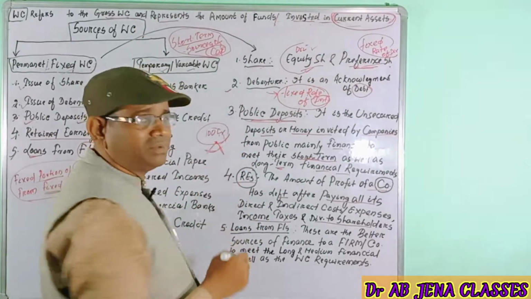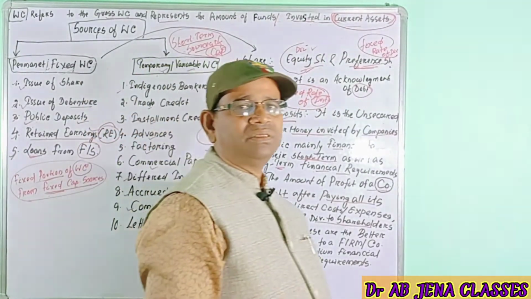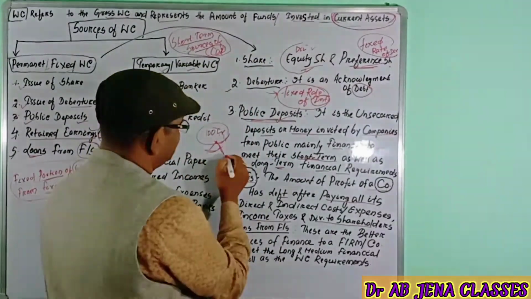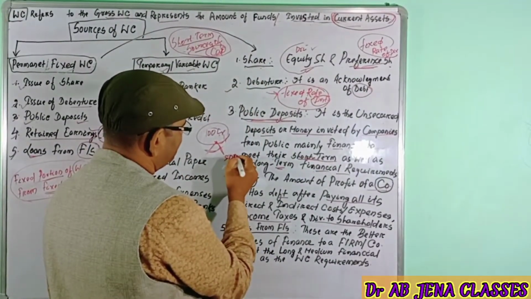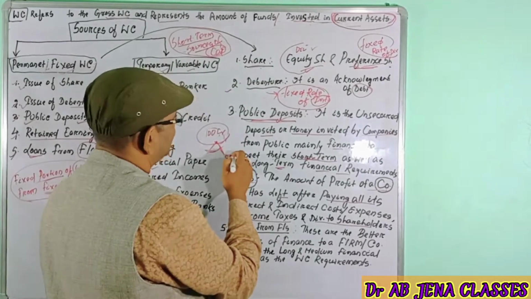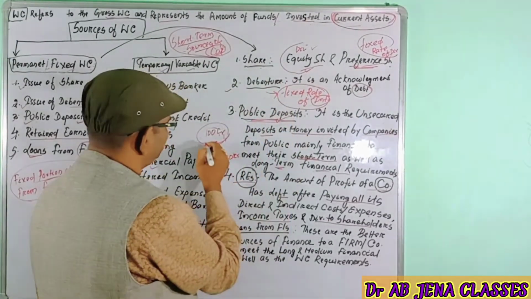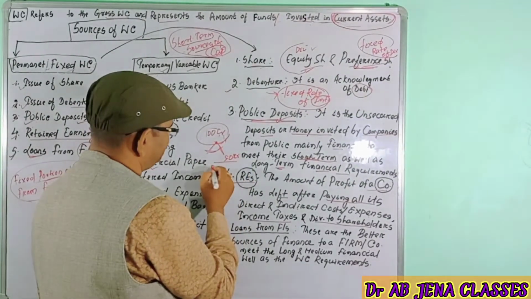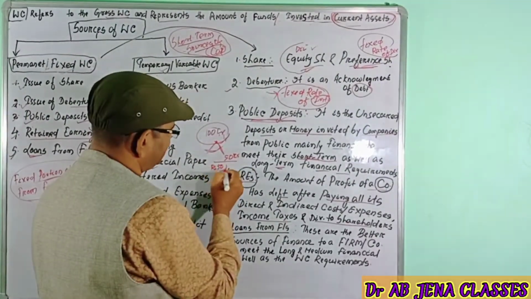Let's say it was decided that 50 crores will be given as dividend to the equity shareholders, and the remaining, 100 crores minus 50 crores, is 50 crores.